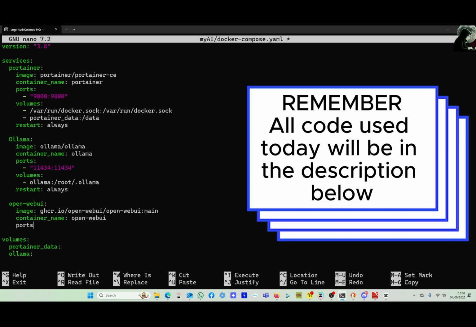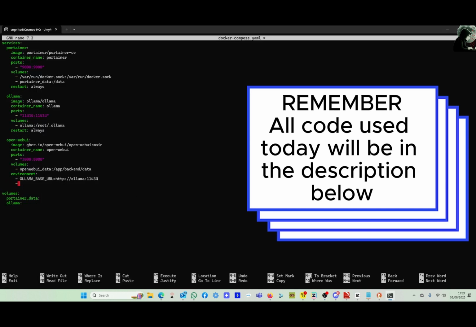Container_name: open-webui. Ports: 3000:8080. Volumes: open-webui_data:/app/backend/data. Environment: OLLAMA_BASE_URL=http://ollama:11434, WEBUI_SECRET_KEY=dev-secret-key. Depends_on: ollama.